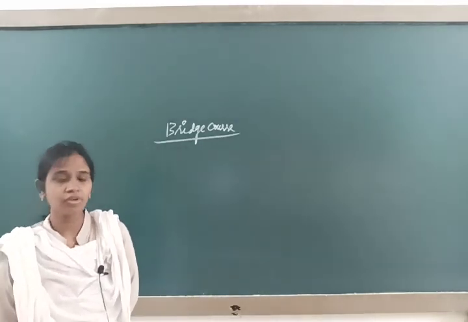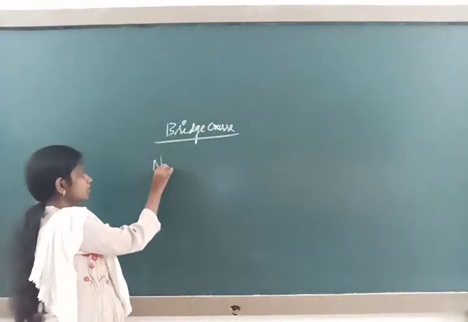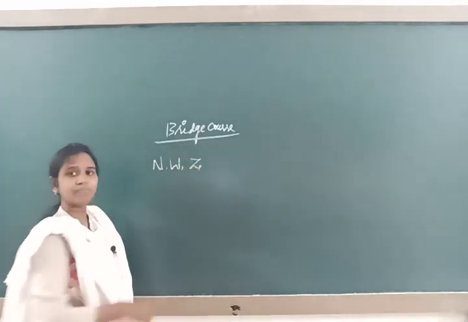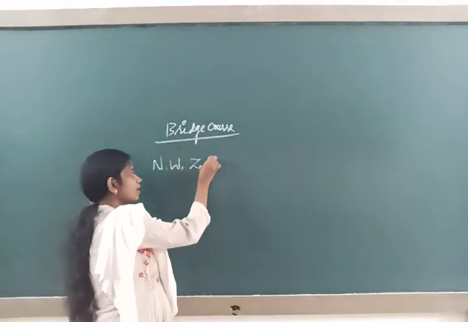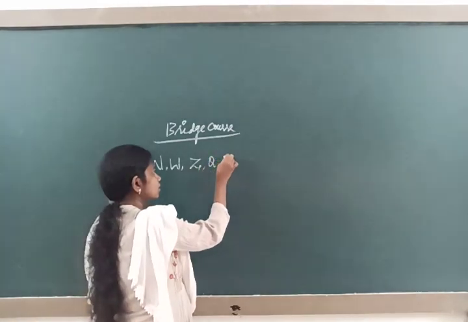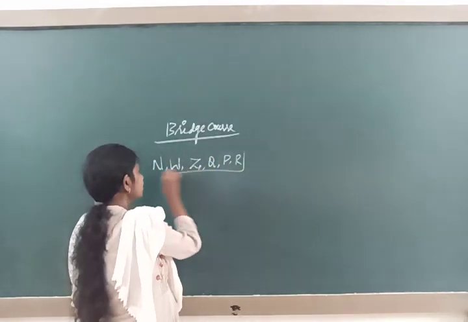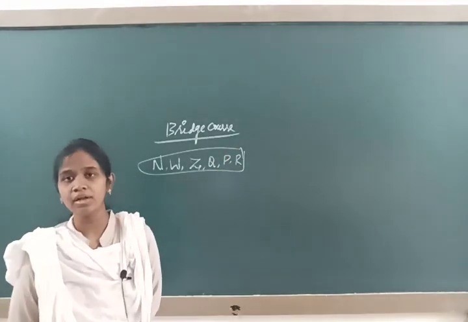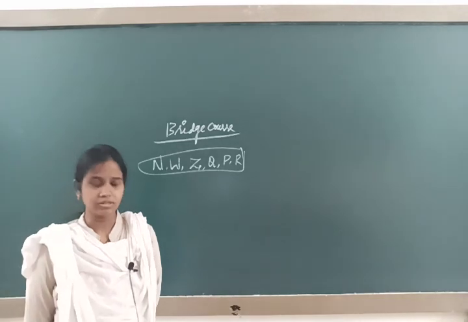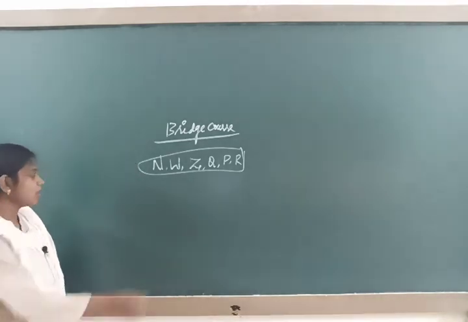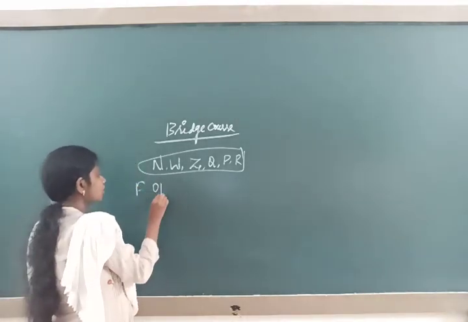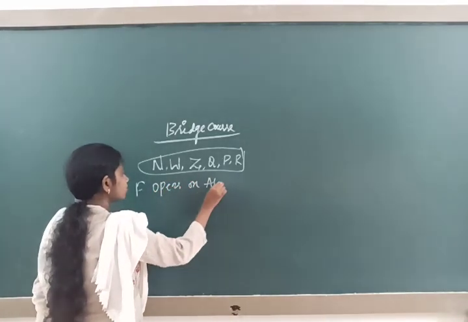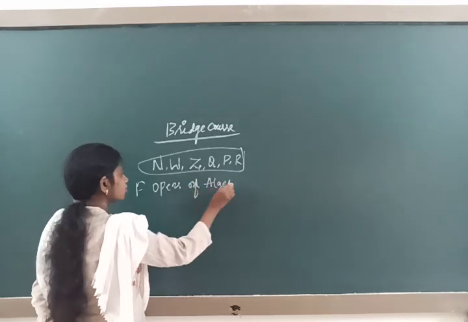In the number system we are all familiar with the natural numbers, whole numbers, integers, rational numbers, irrational numbers and real numbers. About these numbers we are familiar from our basic standards, and we are also familiar with the fundamental operations of mathematics, or fundamental operations of algebra we can call.